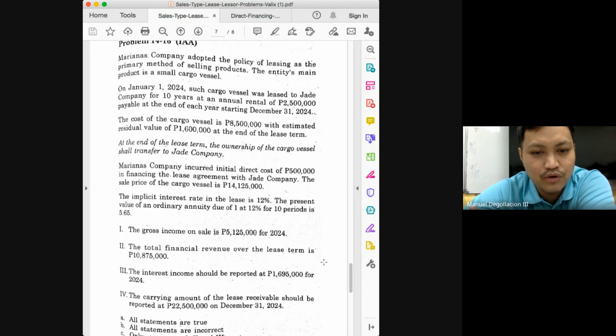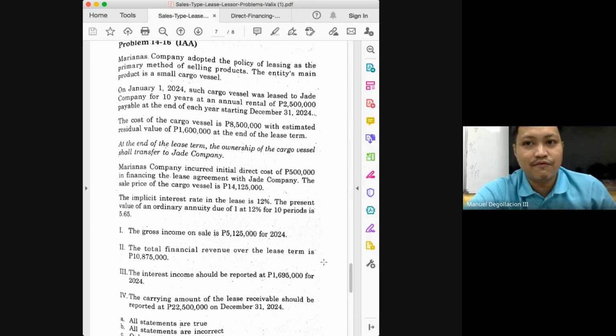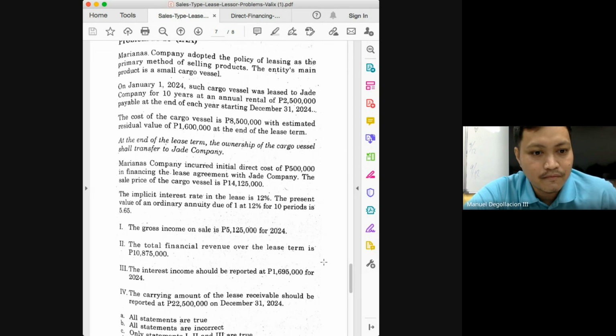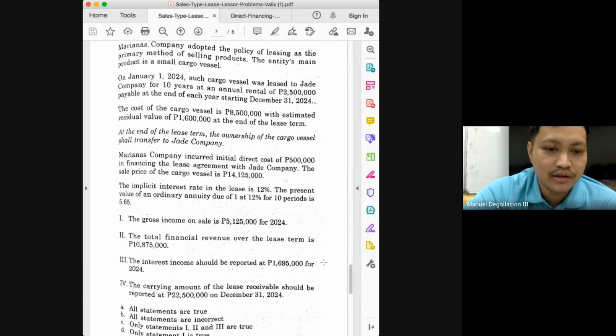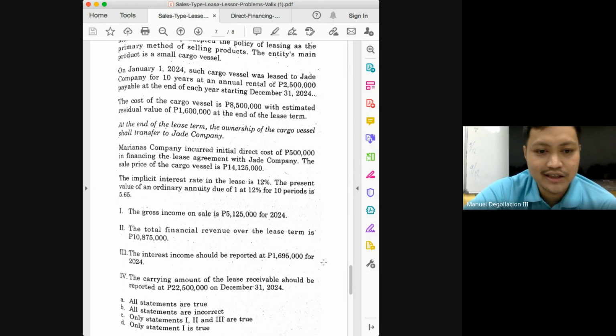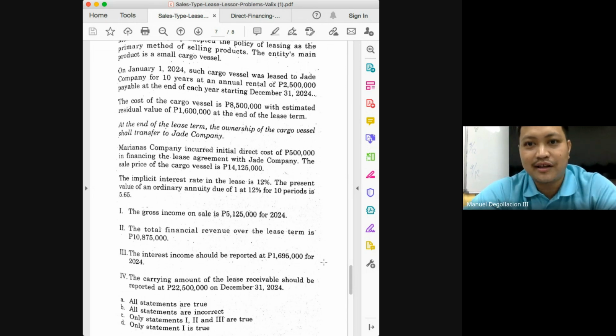That will give you 805,000, class. 805,000 deducted from 14,125,000 will give you how much? How much? 13,320,000. So that means statement 4 is wrong. So the answer here is only statements 1, 2, and 3 are true. We'll end here.